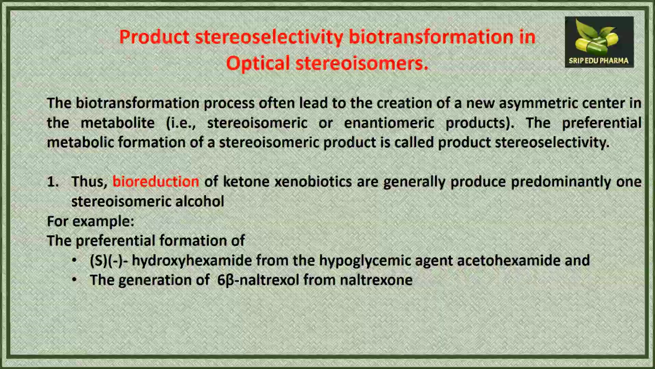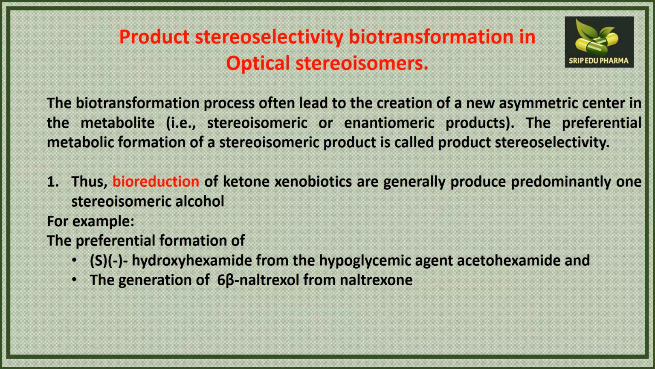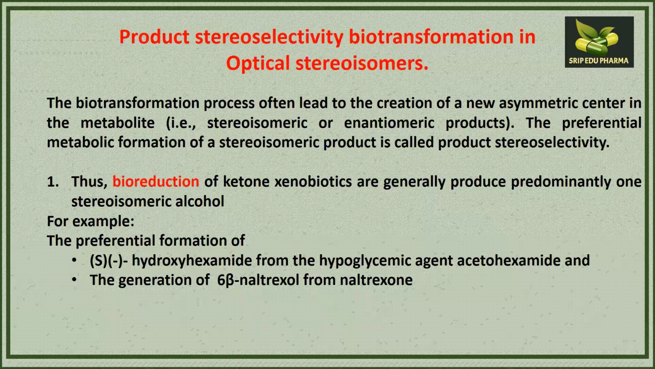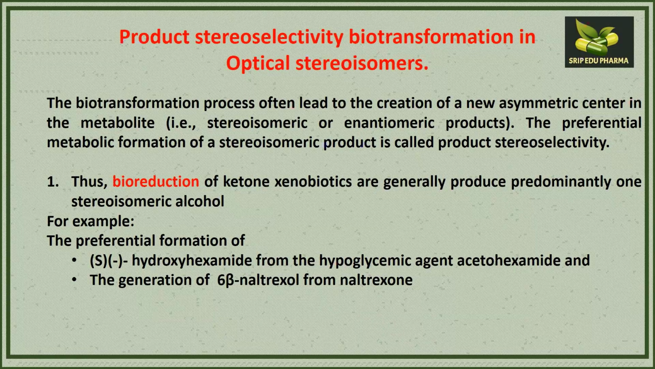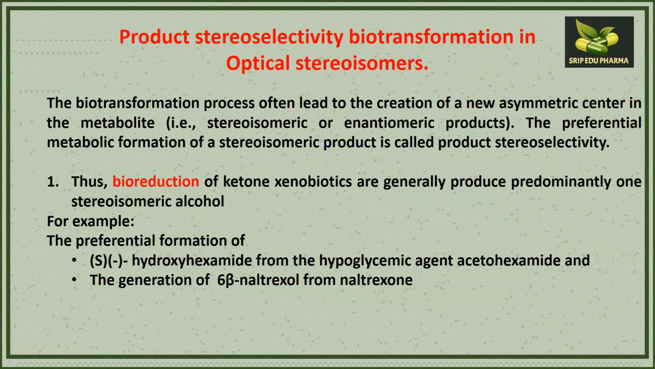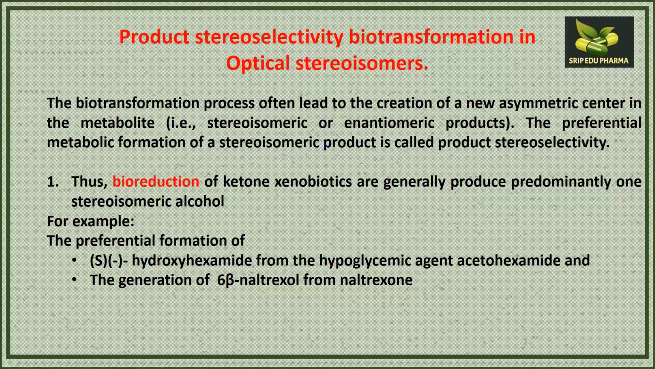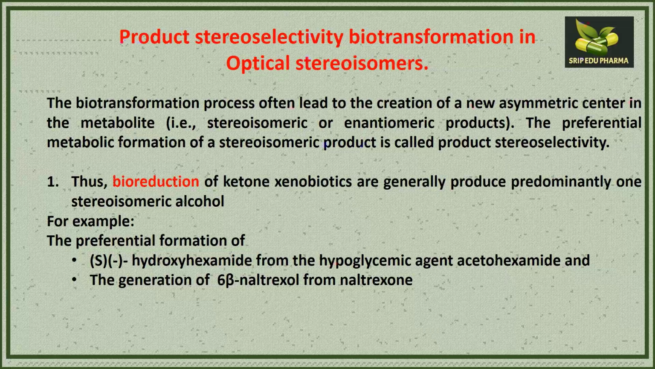Apart from enantioselectivity, there is another term, product selectivity. In product selectivity, during the metabolic or biotransformation process, sometimes a new asymmetric center is generated in the metabolite, and one of the isomers is formed in a dominant amount over the other. So this is called product selectivity or stereoisomeric product selectivity.